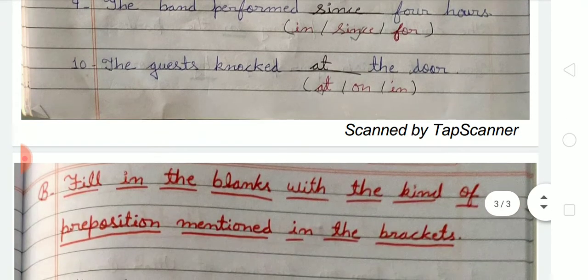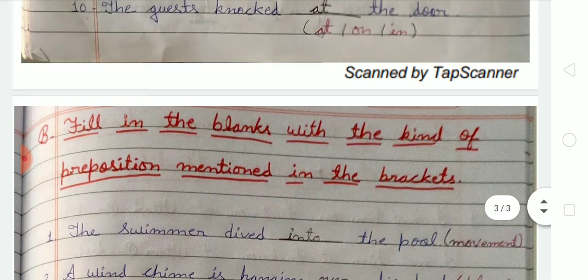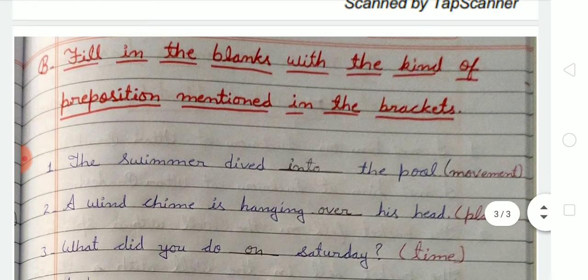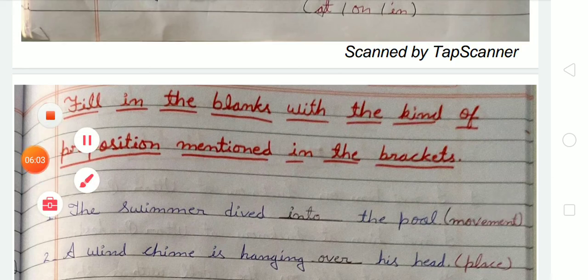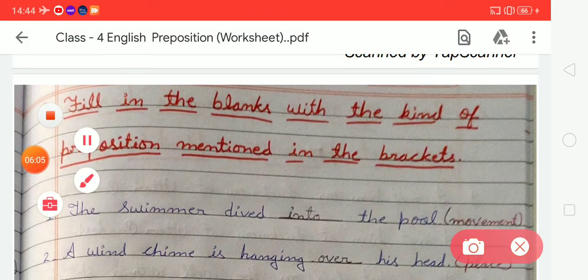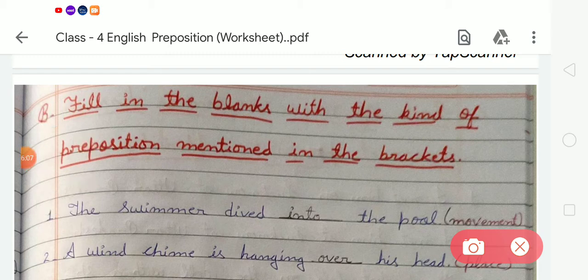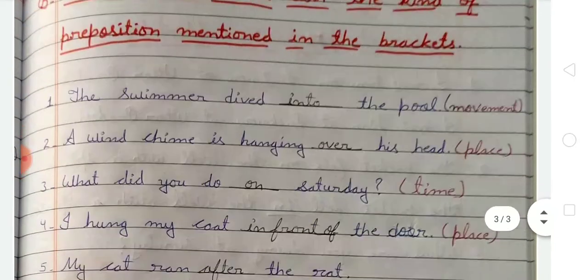Okay students. So now after completing exercise A, come to the next exercise, which is exercise B. In exercise B, there is a fill in the blanks with the kind of preposition mentioned in the brackets. So students, let's do the exercise.